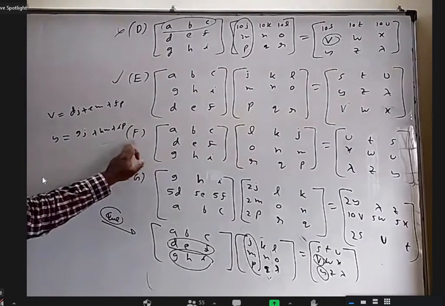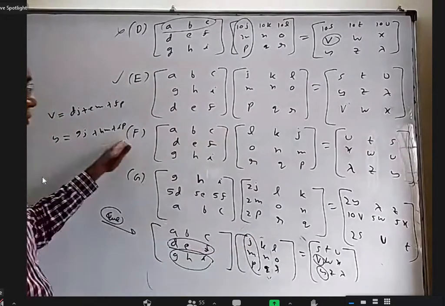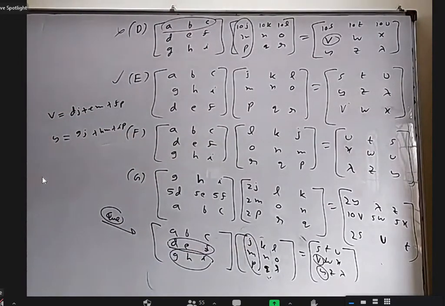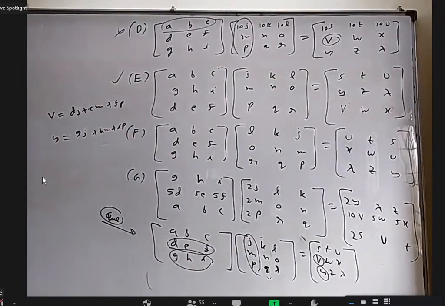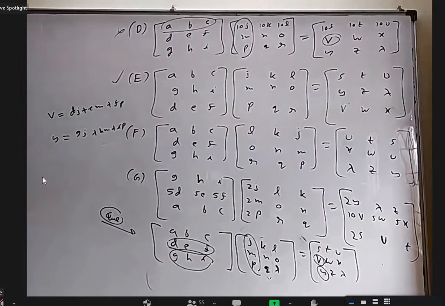Cooper, tell me what I have done in F compared to the original question. Compared to the original question in F, what kind of transformation have I done? So you have changed the second matrix. In what way? One minute, sir.